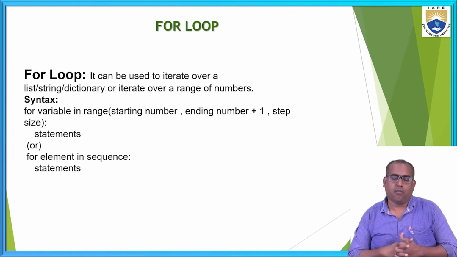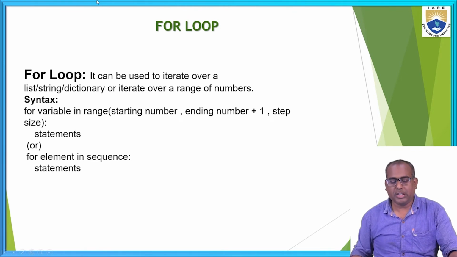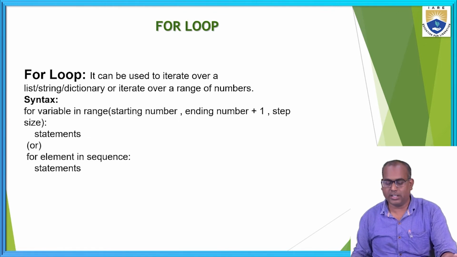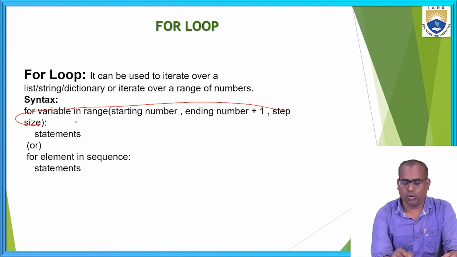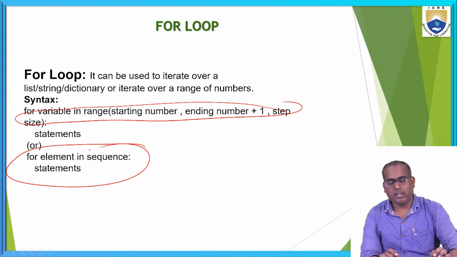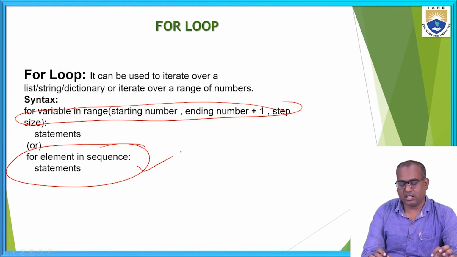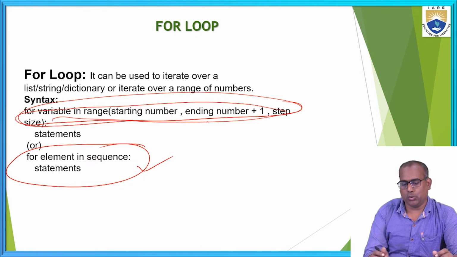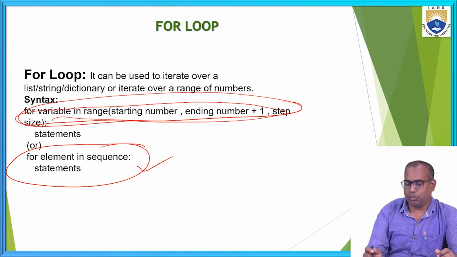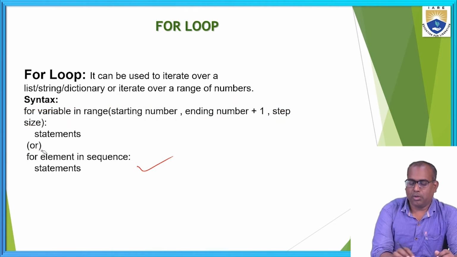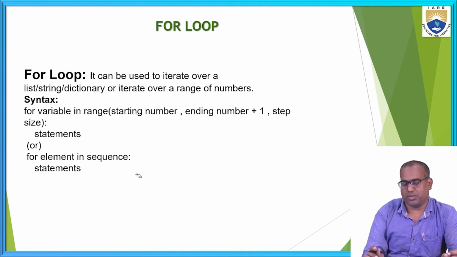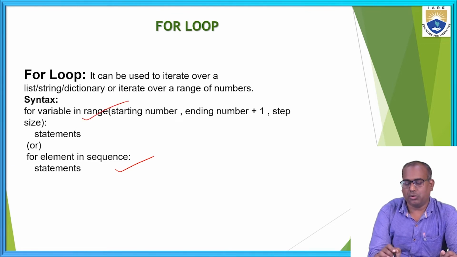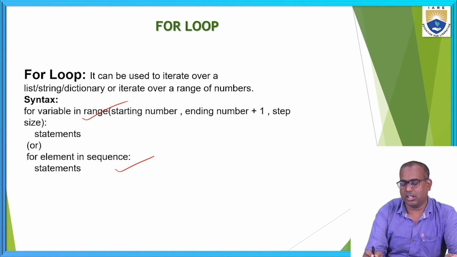Let's see the for loop. For loop can be used to iterate over the list, string, dictionary and set, or over a range of numbers. We have two types of syntax. This is the syntax to access the sequence of elements. This is another syntax to be used with the range keyword. Let's see both. For loop can be used in two forms. This loop can be used to access the sequence of elements. This loop can be used with the range keyword. Let's see the example also.